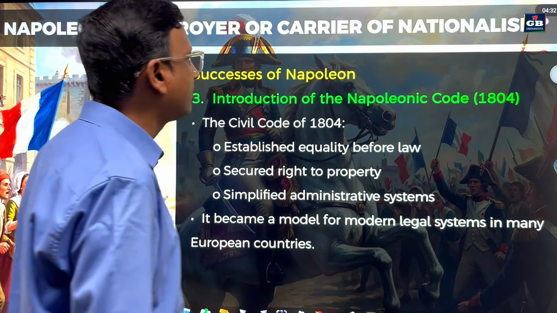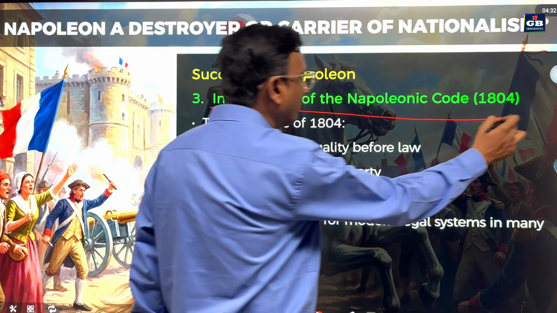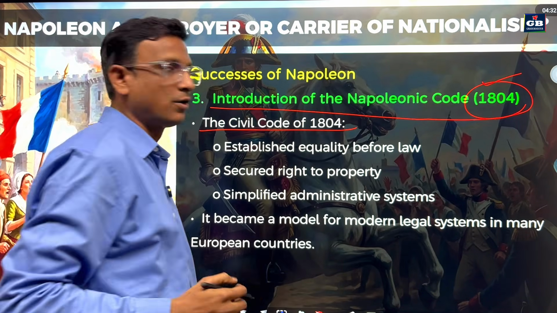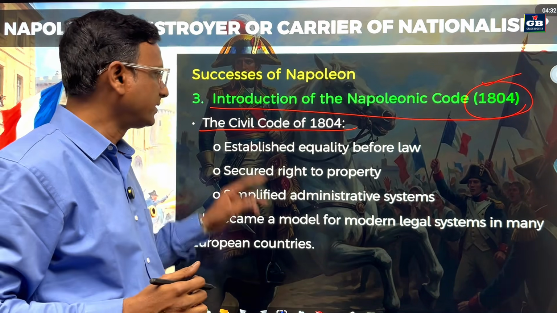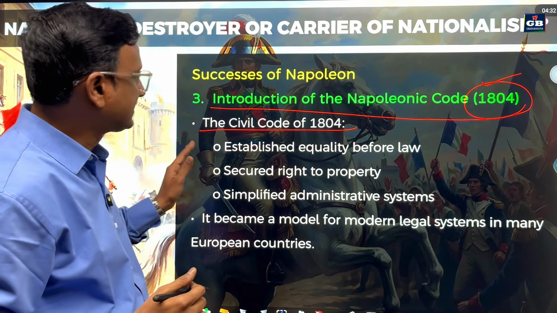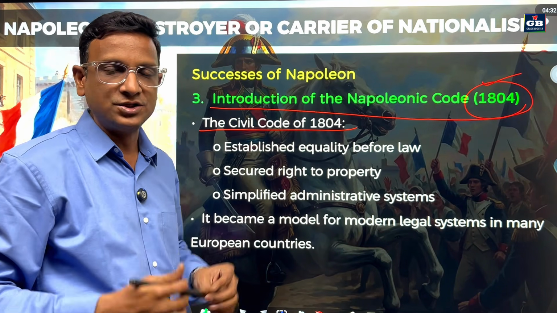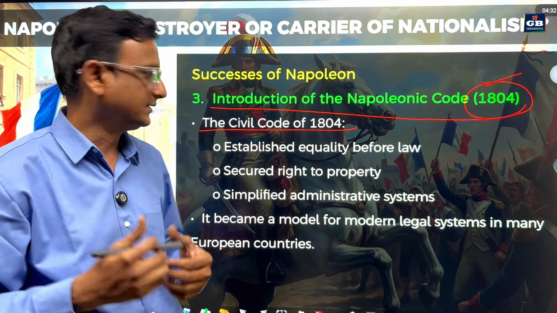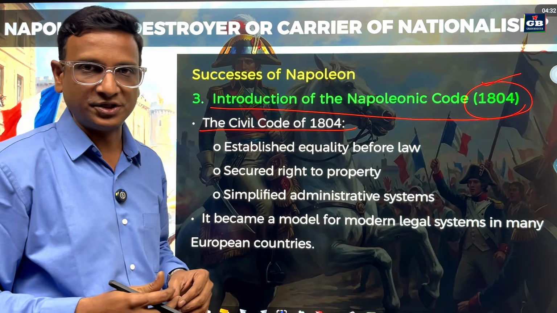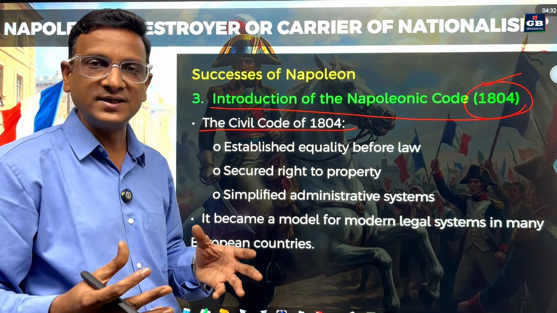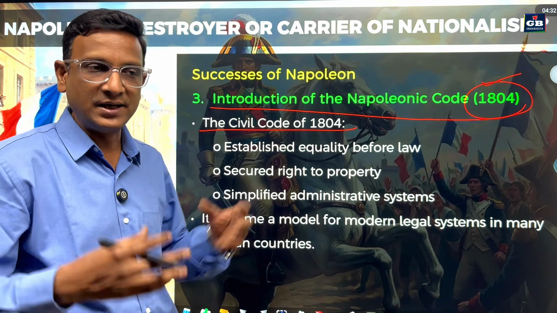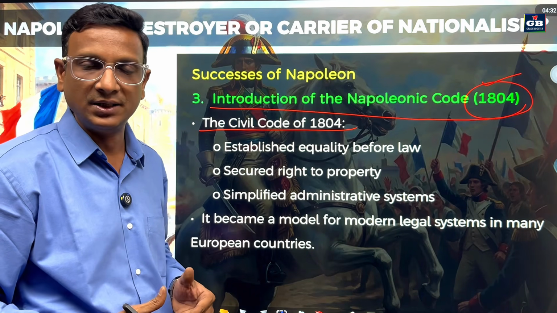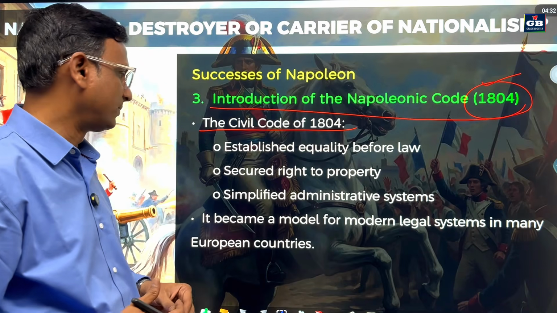And the third one, introduction of the Napoleonic Code of 1804, very important. It is also called the Civil Code of 1804. So what does it state? It established equality before law. Before law, everyone is equal. There is no exemption for the higher class or lower class. It secured the right to property. Earlier the lands were in the hands of some landlords, some privileged people. So now the right to property was secured.